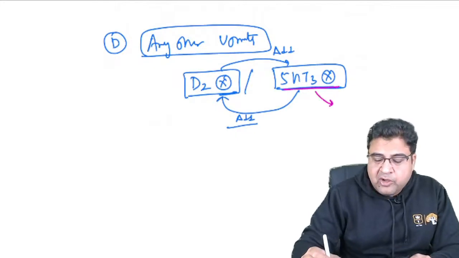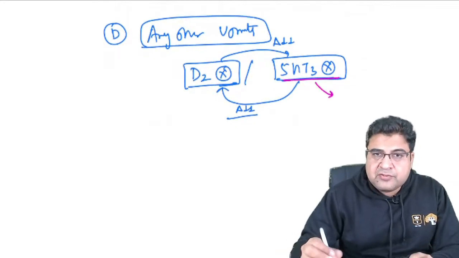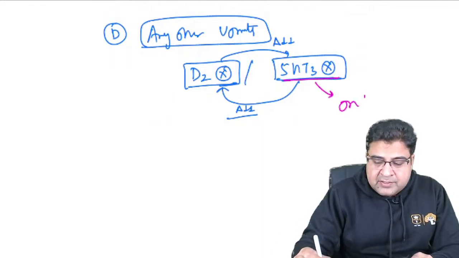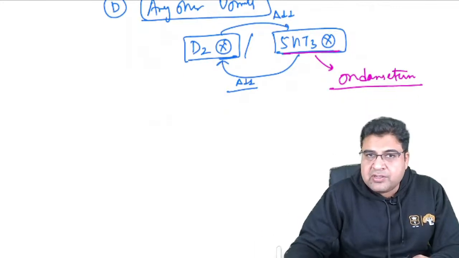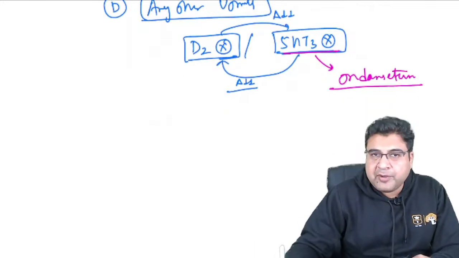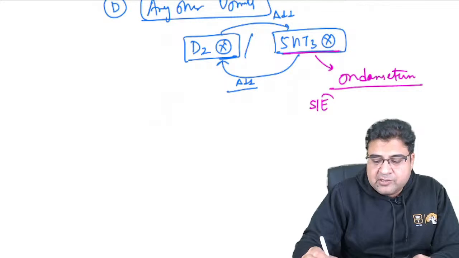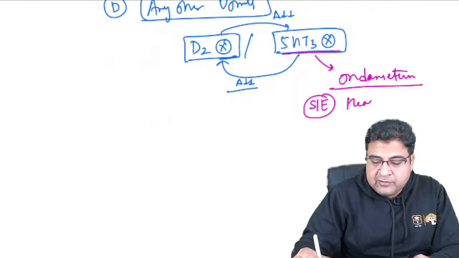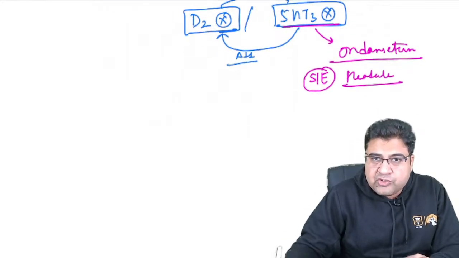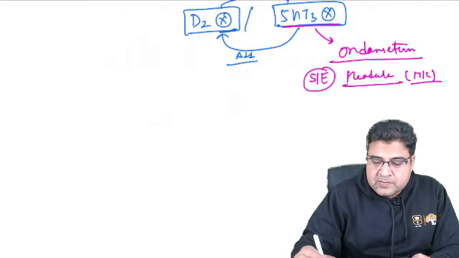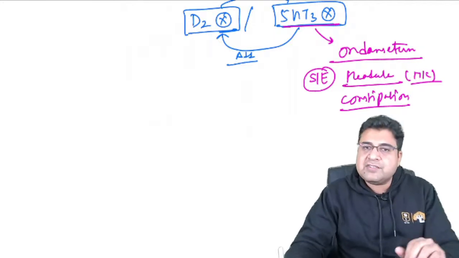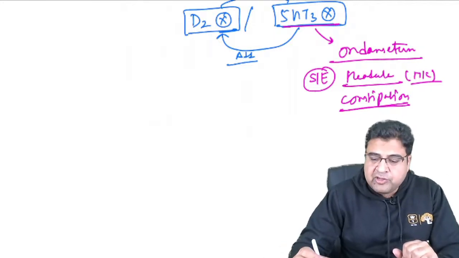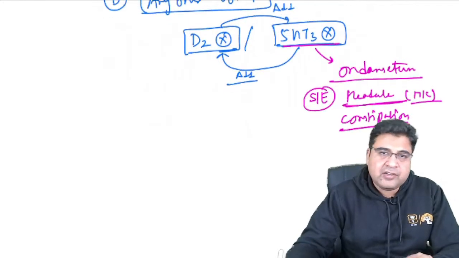Now, which 5-HT3 blocker is very commonly used in day-to-day practice? The answer is Ondem. So Ondem is the drug, ondansetron we call it. Ondansetron is a medicine that is very commonly used in day-to-day practice. Whenever you give this medicine to a patient, you tell the patient that he can have a headache. So headache is the most common side effect of the medicine. This medicine can also cause constipation. So if a patient is having diarrhea with vomiting, constipation will relieve the diarrhea symptoms also. So constipation can occur, headache can occur as a common side effect of the medicine.